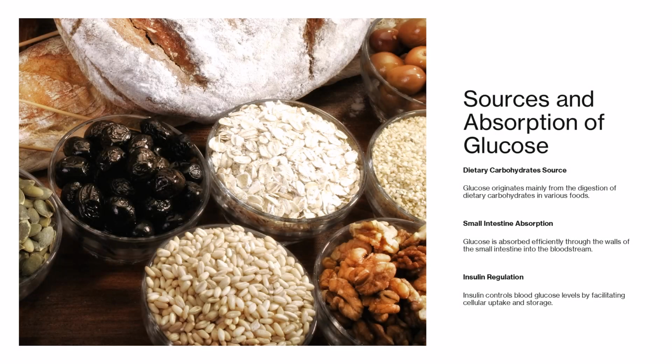Sources and absorption of glucose. Glucose originates mainly from dietary carbohydrates, found in grains, fruits, vegetables, and sugars. During digestion, enzymes break these carbohydrates into simple sugars, including glucose. This glucose is absorbed through the walls of the small intestine and enters the bloodstream. Once circulating, insulin becomes essential. It regulates how much glucose is absorbed by cells and how much remains in the blood, ensuring a delicate balance is maintained.